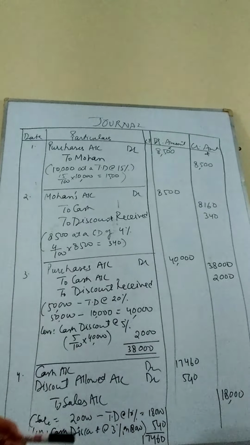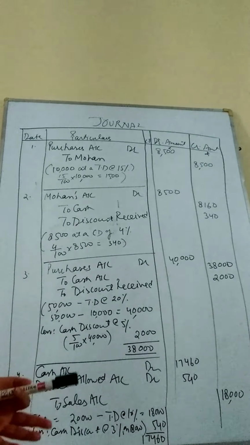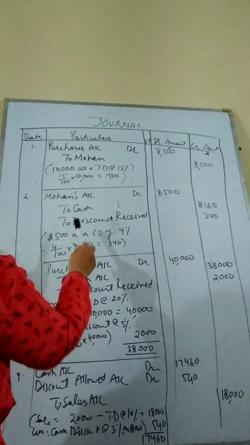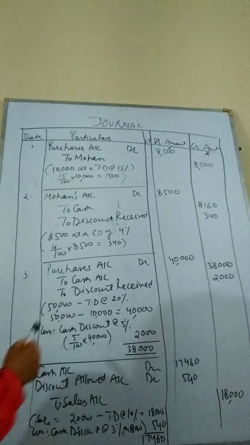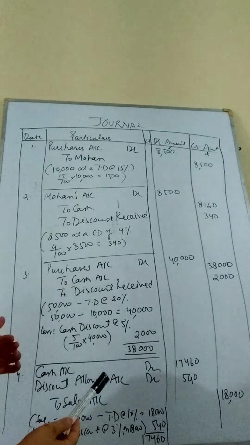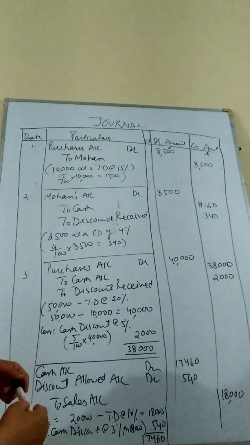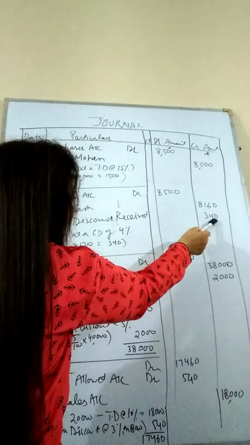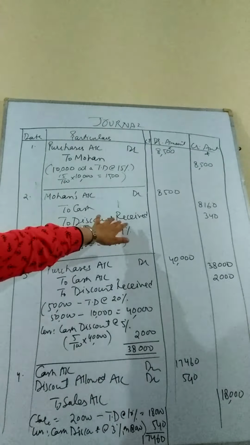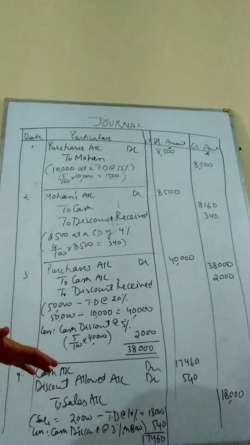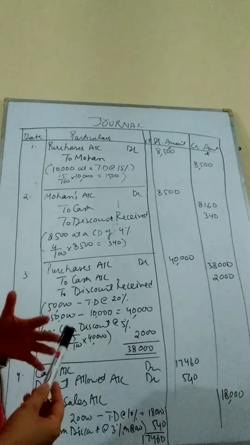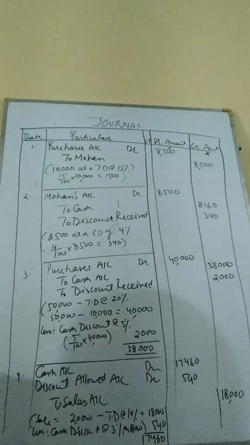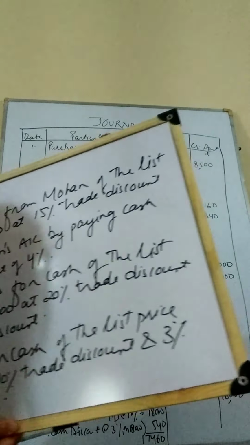This will be our benefit. This will be our gain because we are making a lesser payment. Now, Mohan was supposed to be paid 8,500 but we are paying only 8,160. Why? Because we are paying less. We are receiving a discount of 4% while making the cash payment. So the discount received shall be credited by 340. You can see discount received has been credited since we are receiving the benefit and it has to be an income for us. So this is how the discount received shall be shown. Moving on to the next element.